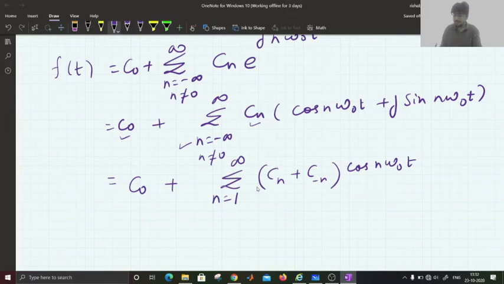So for negative value of n, cos of minus n omega naught t will be equal to cos n omega naught t only, right?